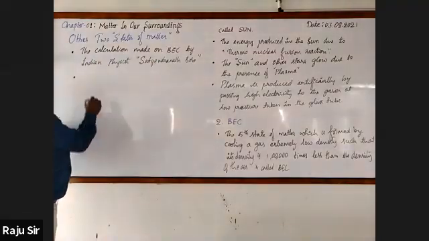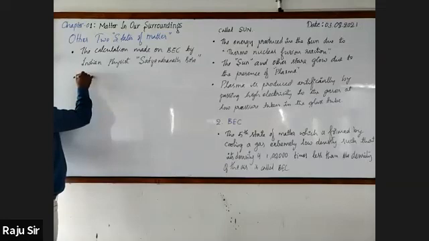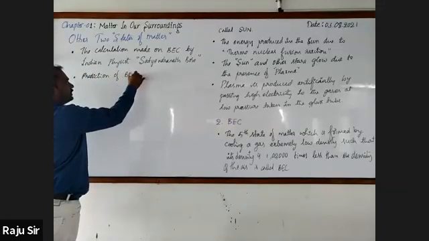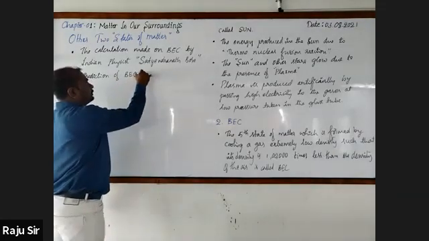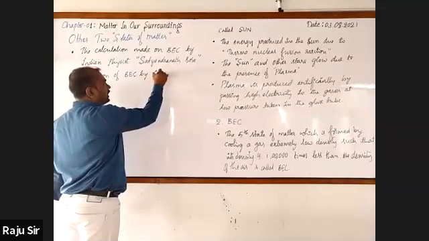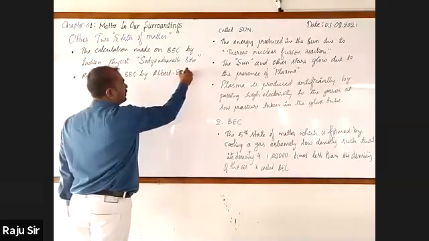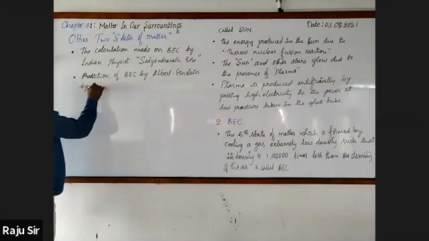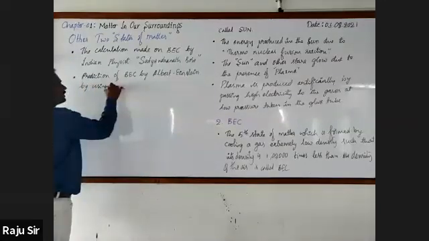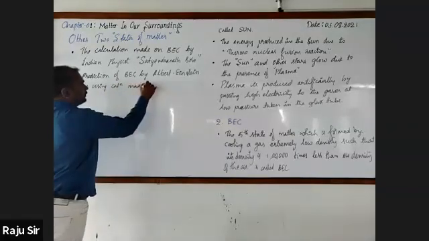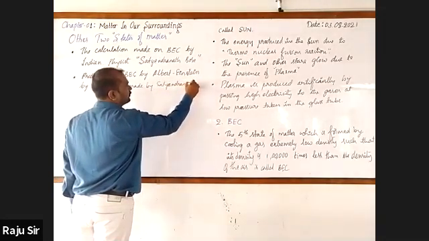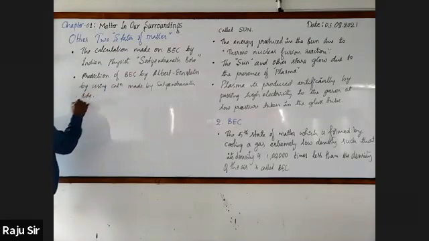Albert Einstein used it to predict the Bose-Einstein condensate, the fifth state of matter, by using the calculation made by Satyendranath Bose.